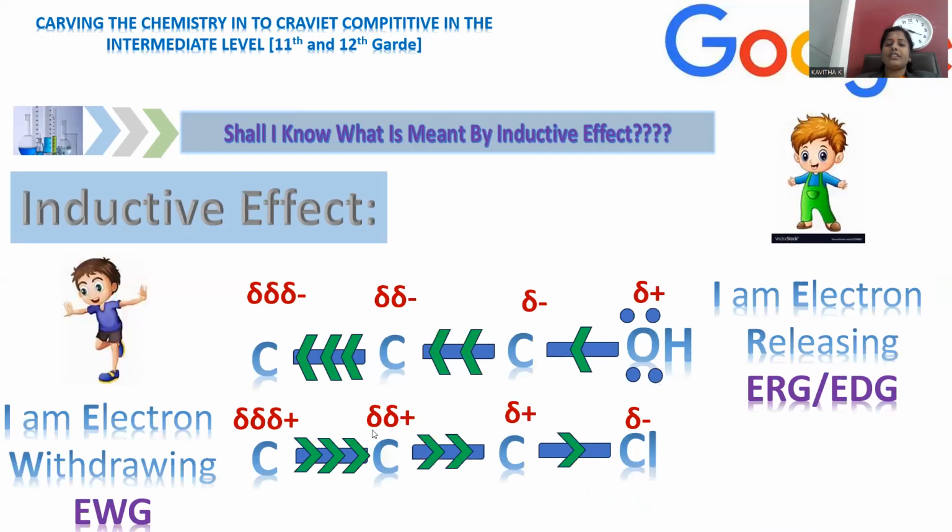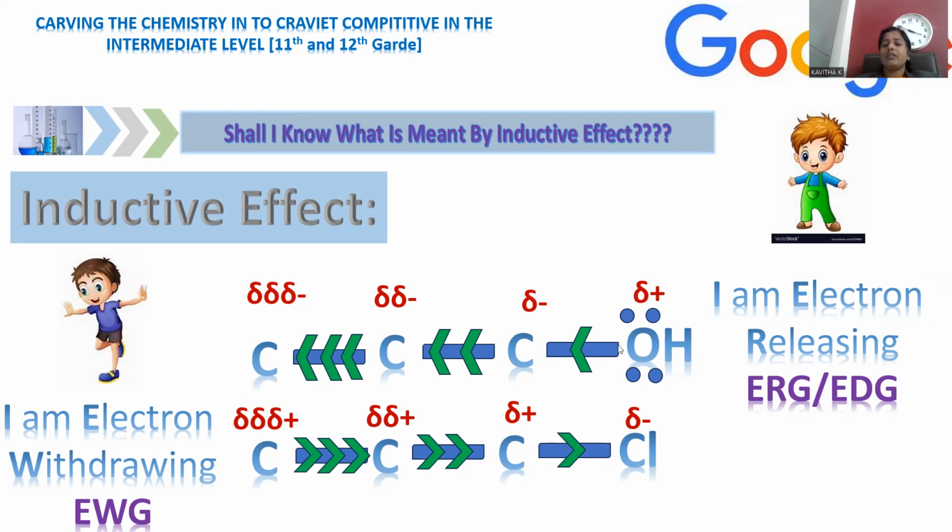how we can see the inductive effect. There is an example provided, and the inductive effect is shown between the carbon atom and the given functional group. Taking the functional group OH, hydroxy, being electron releasing in nature, the arrow is mentioned towards the carbon because it is releasing electrons like this.